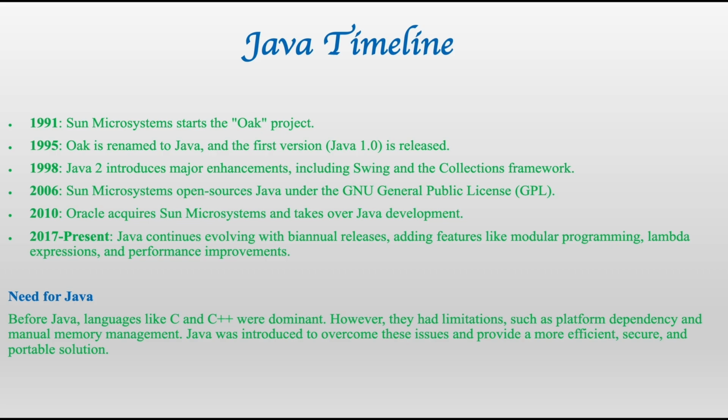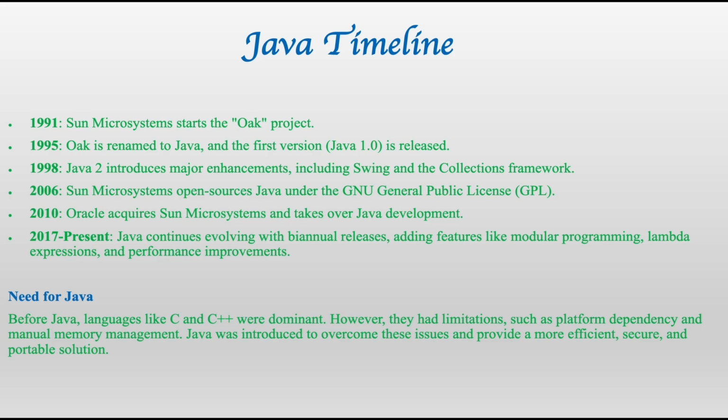Then why was Java introduced? Because C and C++ had limitations. What kind of limitations? They were not platform independent. Suppose you create source code in C or C++ on your system. That source code cannot run on a platform other than yours. Suppose your friend wants to run that source code, he cannot run it because C and C++ are not platform independent. So there may be a question: then why are C and C++ used for game development and system design? They had limitations. They cannot run on many devices.